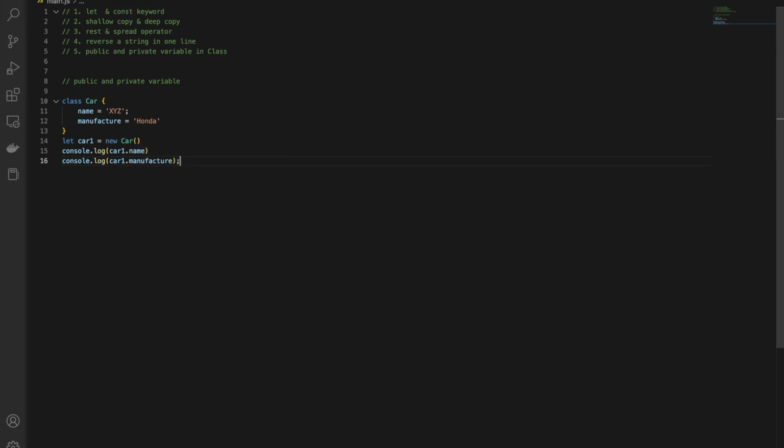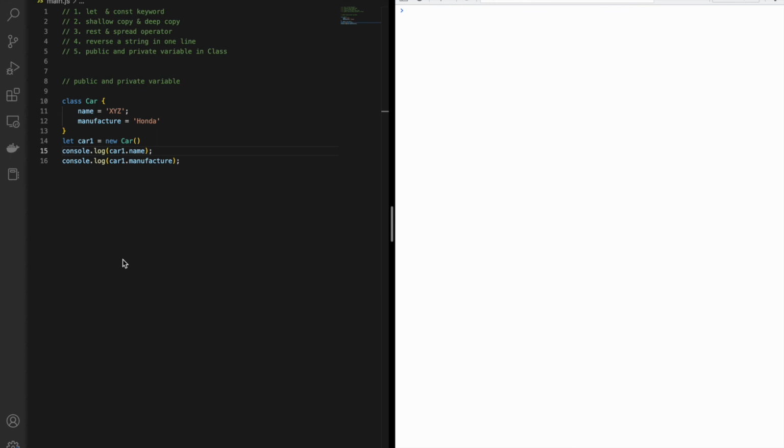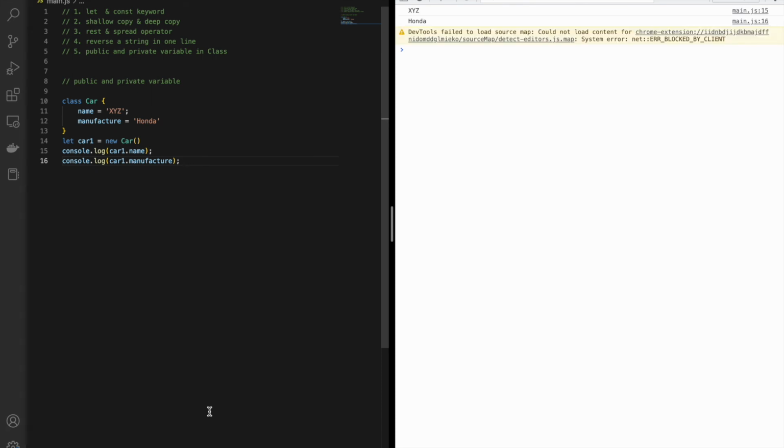So we'll be able to know what the car name is and who has manufactured this. Now I'm going to save this file to see what is in my console. Let me save this file and we'll see what is getting printed. So it's quite obvious that I will be able to access the name and the manufacturer.